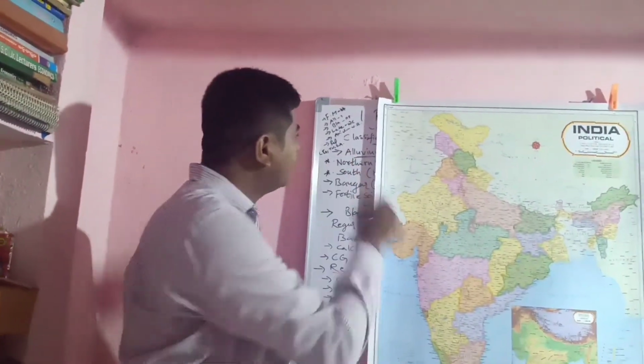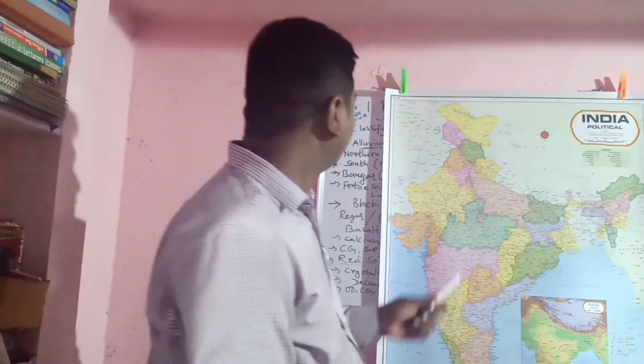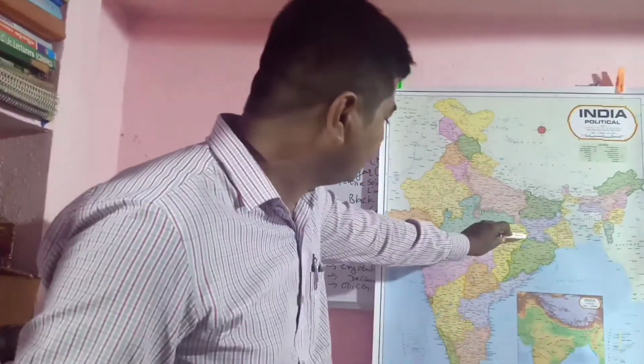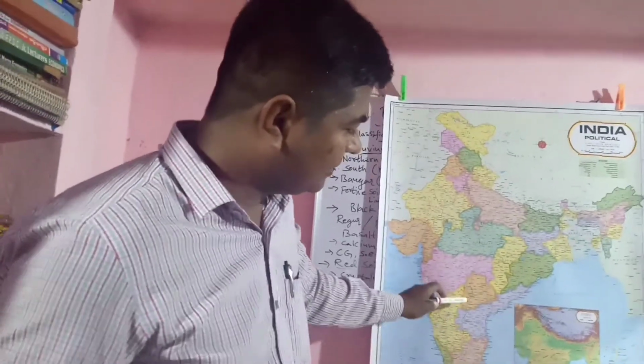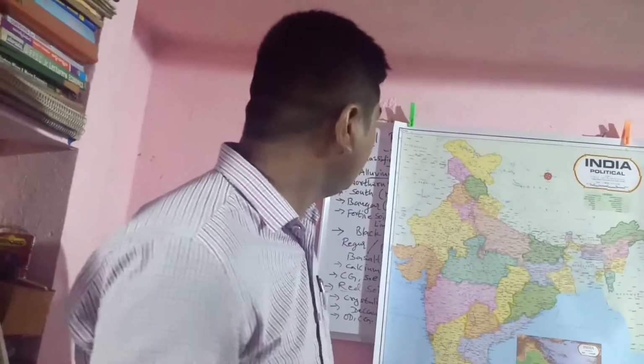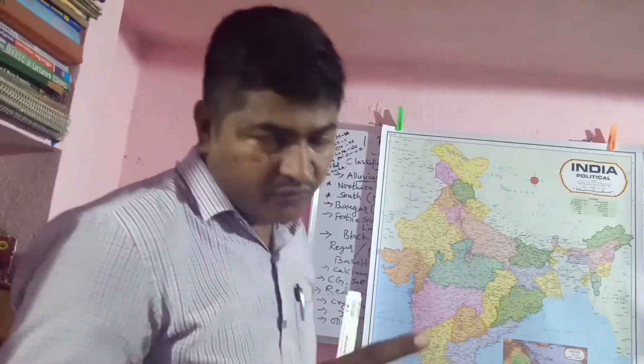And red soil, Chhattisgarh and Tamil Nadu, entire Tamil Nadu and Karnataka, most of the area is covered with red soil. So in map pointing, forest and mountainous soil is there, alluvial soil and red soil, black soil and laterite soil also. From this also a map pointing question will come in the CBSE board exam.